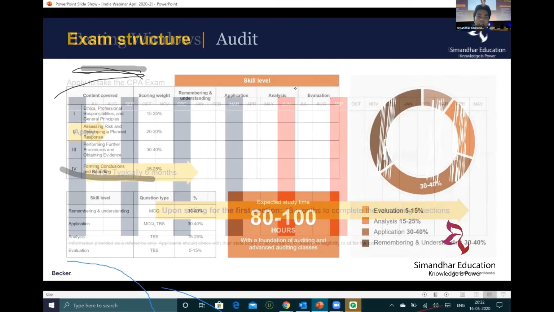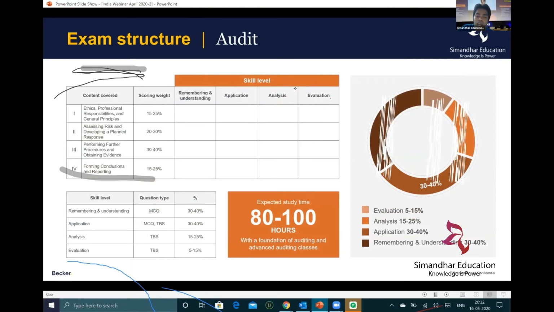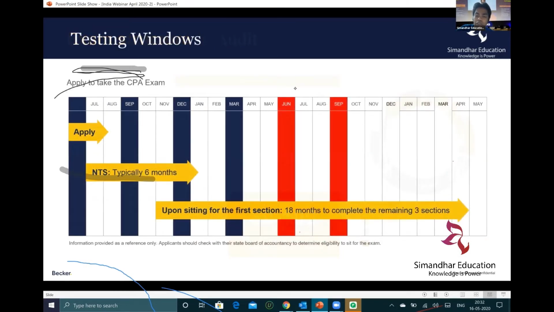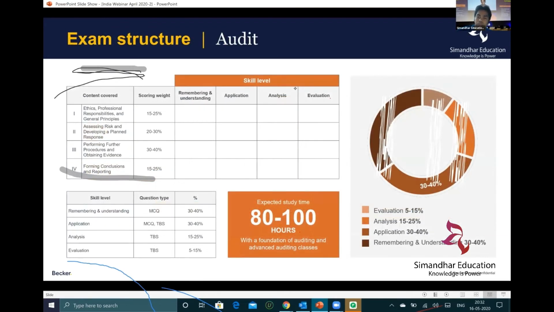So now we are coming to the exam structure. The pass percentage of CPA is typically around 50 to 55%. So that is the pass percentage. In CA, it is 8 to 10%.